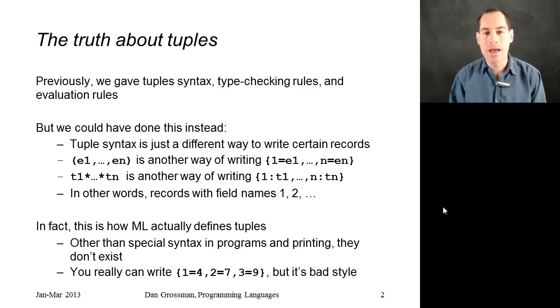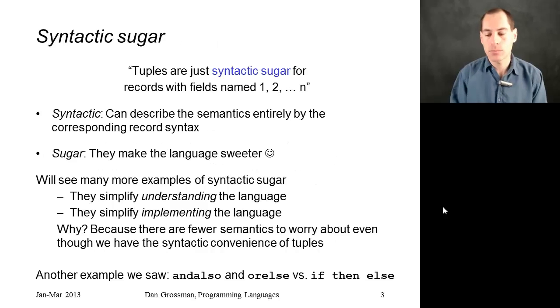So you really can write things like the record 1 equals 4, 2 equals 7, 3 equals 9. It's terrible style. I don't know why you would do this. The tuple syntax is easier to read. It's what people expect. I just showed you this for the purpose of teaching you this idea. But it really is that in ML we have records. Tuples are just a particular way of writing particular records. So what we say in programming language speak is that tuples are just syntactic sugar for records with fields named 1, 2, up to n.